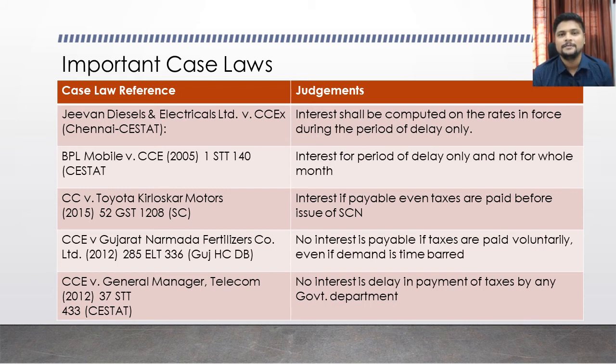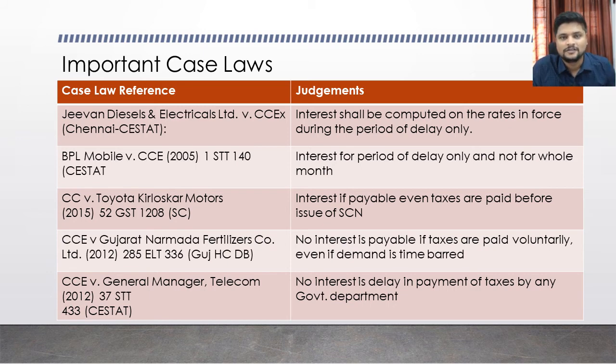If the government department has not paid taxes, it means that the amount has not gone from one government account to another government account. So there is not much loss for the government here. That is the reason they have provided that interest is not payable if there is a violation by a government department. So these are all some important case laws under interest on delayed payment of taxes.